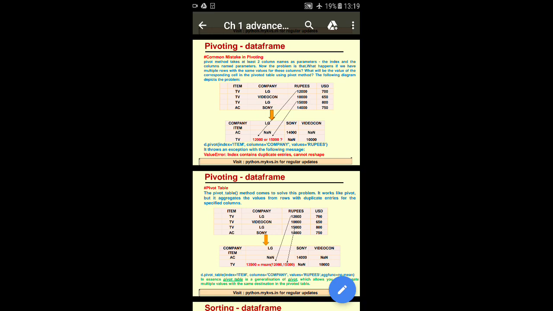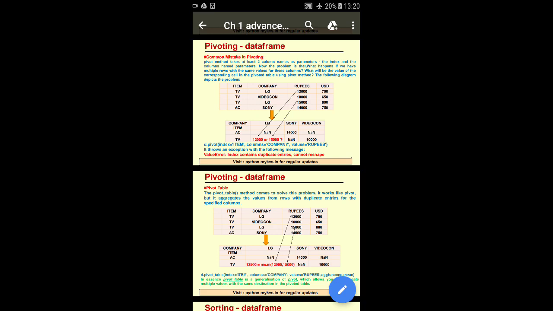Now when we are converting this table to a pivot, company is the column name, and inside company the items are AC and TV. We will get unique values, so that's why AC one time and TV one time. Now in LG, TV appears 2 times. In the first row, TV LG 12,000 rupees and then again the same TV LG 15,000. Now the two rows have the same name, same company, but the price is different. So it is difficult to store the values.